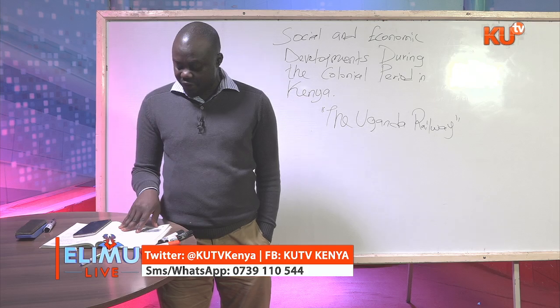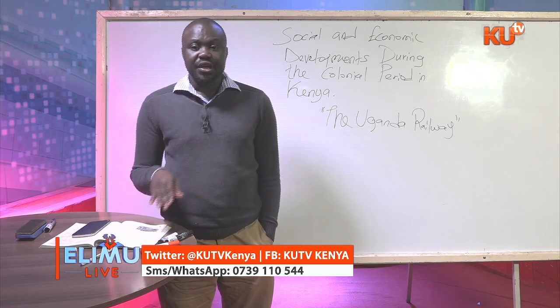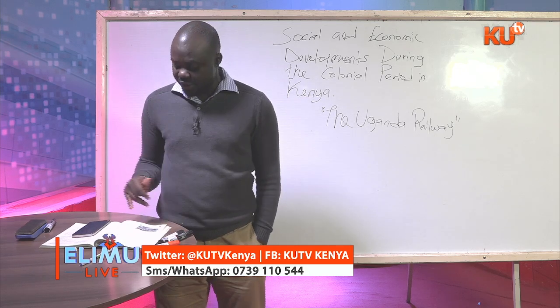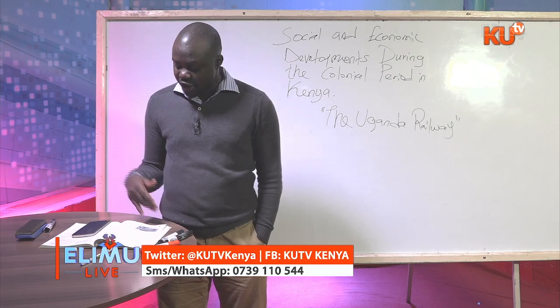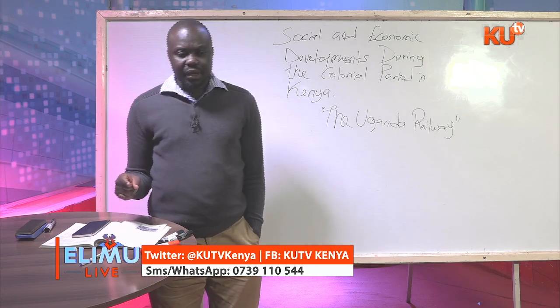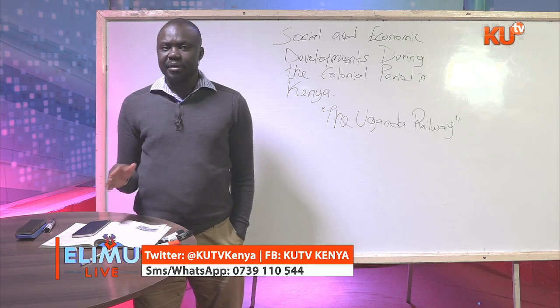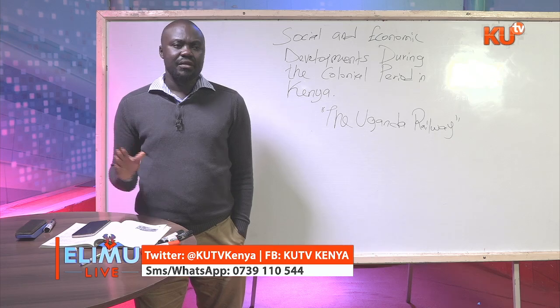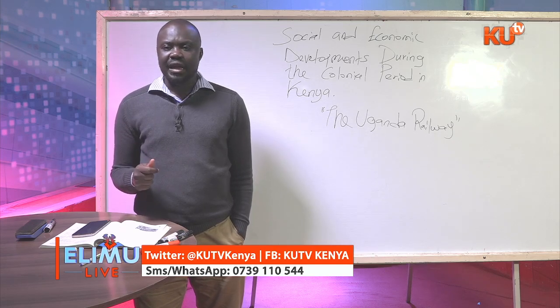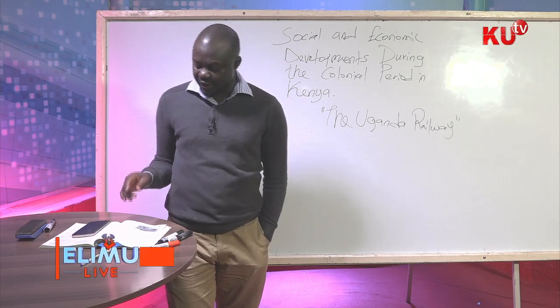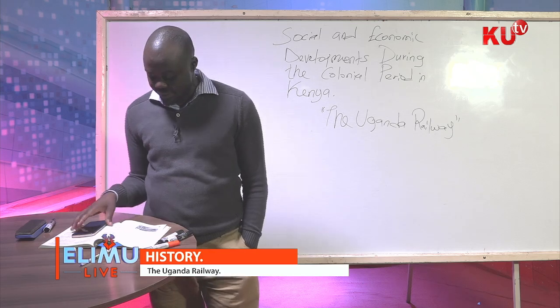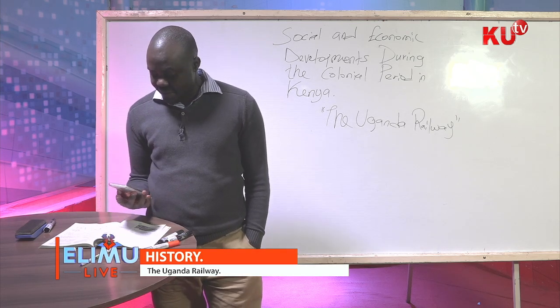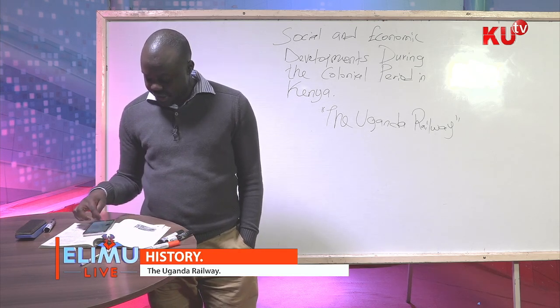The settlement of the Europeans in the interior is what led to the introduction of such crops. These crops also included tobacco. It is the settlers who used to farm them. After the railway line had been developed, it became very easy for them to come and settle in because there was a good transport network.